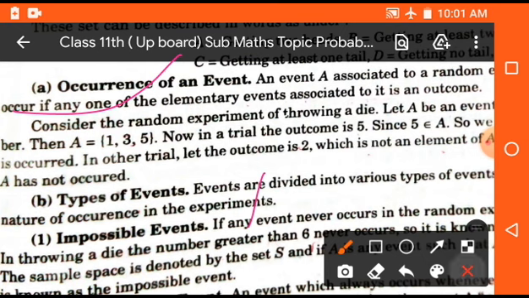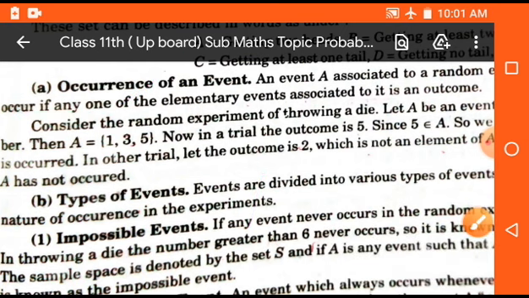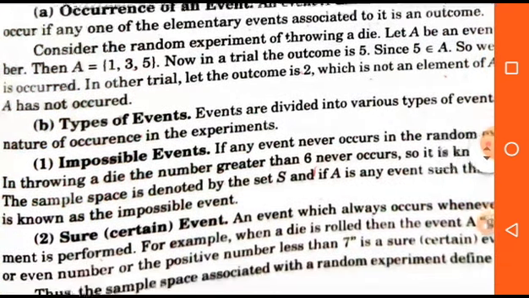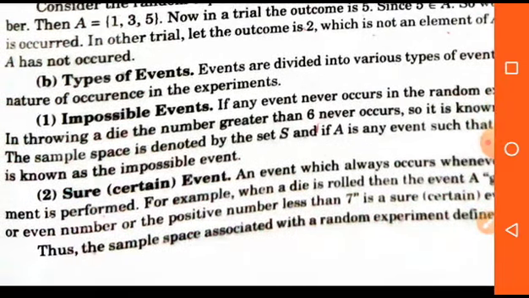Now we will discuss types of event. There are so many types of event in probability. First is impossible event. Impossible means which is not possible in any case. For example, if we throw a dice, then only numbers 1 to 6 can be possible. But 7 will not be possible. That means 7 will be an impossible event in the case of probability.